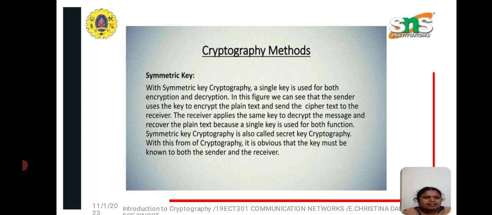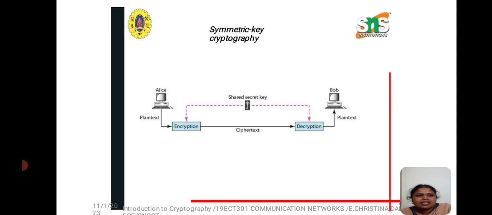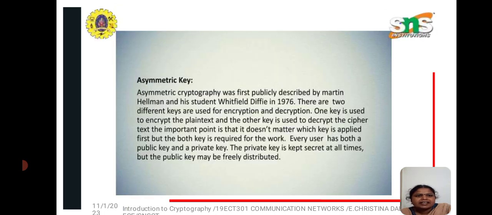That is the symmetric. Another one is asymmetric. Suppose we want to convert the plain text into ciphertext; we go for the encryption process. If we want to convert from the ciphertext back to plain text, we use the decryption process. In symmetric key cryptography, we use the shared secret key, and that shared secret key is used for both the encryption as well as the decryption process.